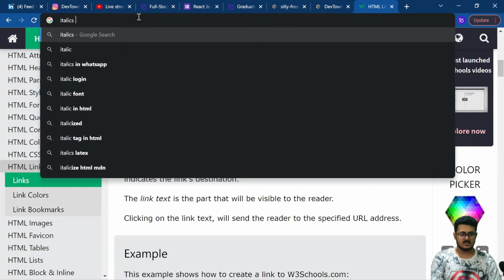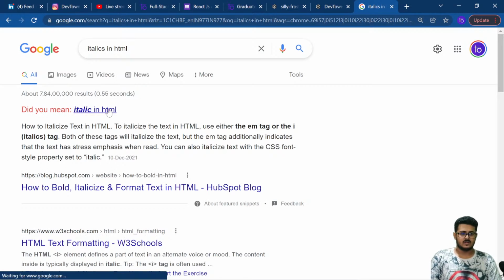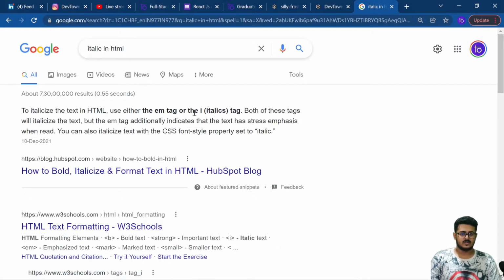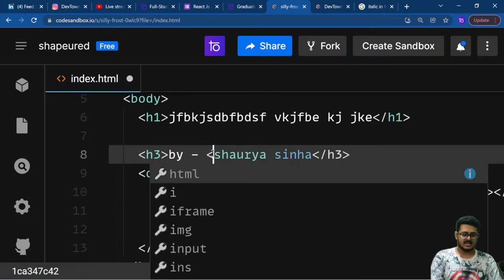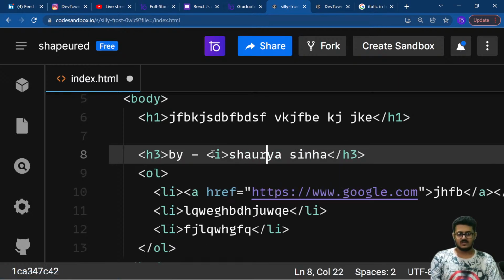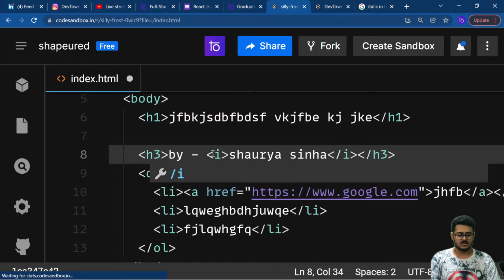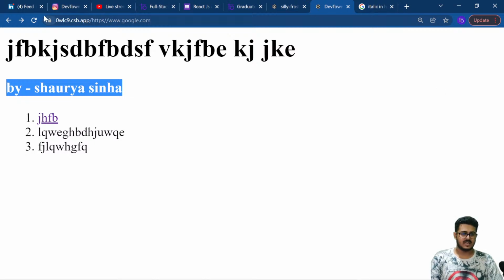Italics in HTML. When you are doing that right over here, you will be able to see that we are able to use the i tag for italics. You can go back to your website and put up an i tag right over here. Just close the i tag here so that the rest of the web page does not also become completely italic. Reload our website, and you are able to see that we get Shaurya Sinha in italics right now.